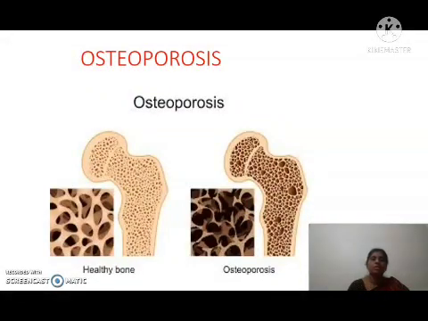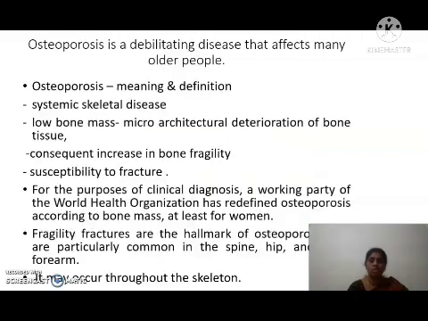Hi everyone. In this class we are going to see about osteoporosis. Osteoporosis is a debilitating disease that affects many older people. Yes, it is a global public health problem that affects mostly older people. Osteoporosis means: osteo means bone, and porosis is nothing but the hole formation in the bone. That is, osteoporosis means the porous structure, or the holes, present in the bone.